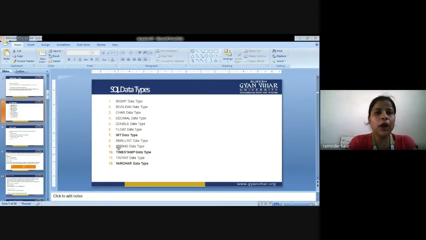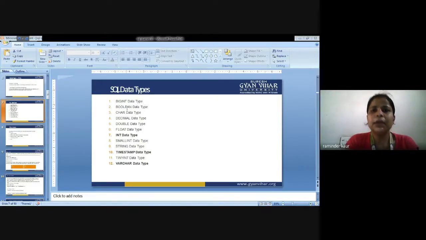So moving forward, I am going to discuss the SQL data types. What type of data are we supposed to enter in order to retrieve a particular data? First is the bigint data type. Next is Boolean data type. Third is character data type. Fourth, decimal data. All the data types that you have already covered in any programming language such as C++, Java. So many programming languages you have already gone through. So these are the same types of data types. I think there is not any exception there.